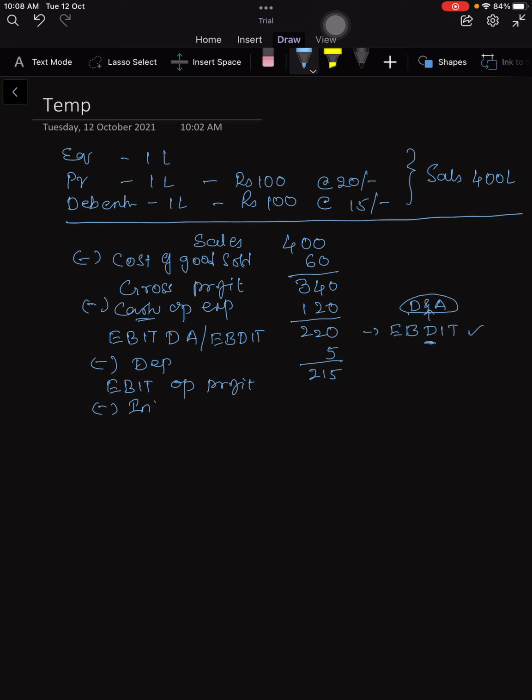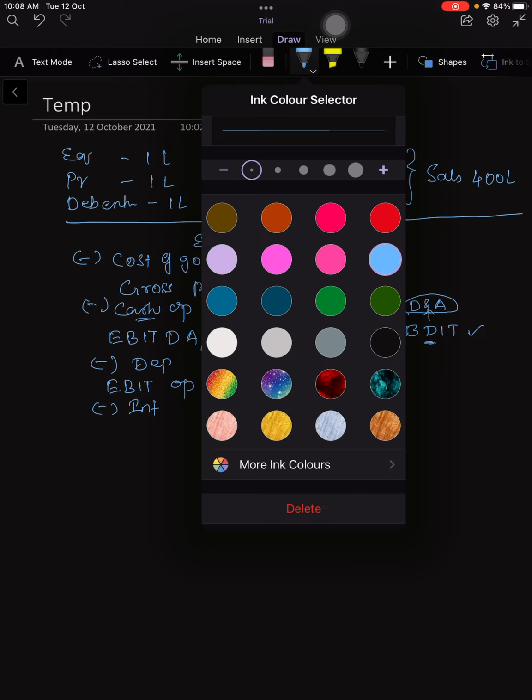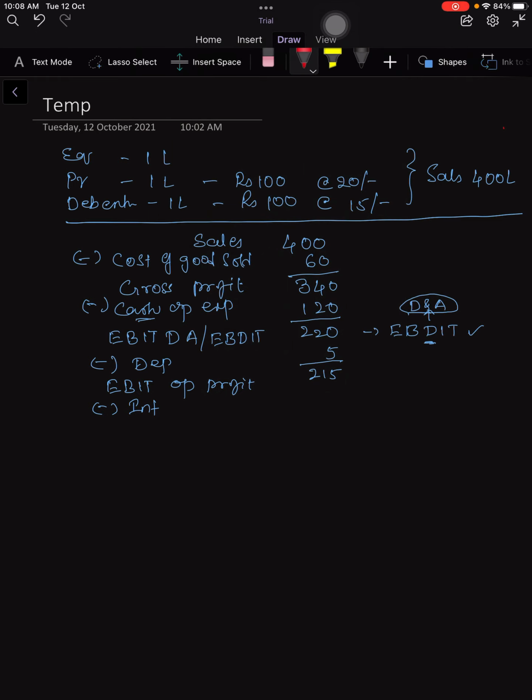I am deducting interest. How is interest calculated? Here it is given. It is 15 rupees on 100 rupees debenture. So how many such debentures are there? 1 lakh debentures are there. Are you getting my point? So now let's look at, see, 100 rupees debenture, 15 rupees is at the rate of 15% means it will be 15 rupees per debenture.